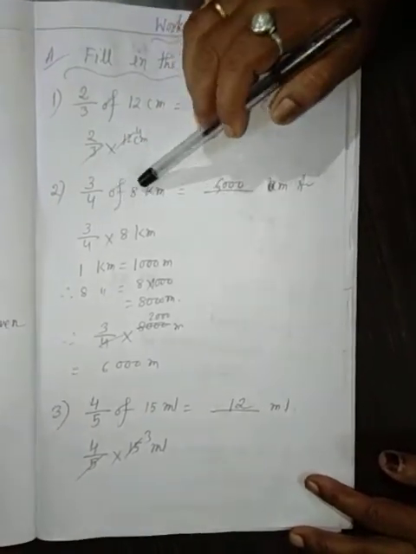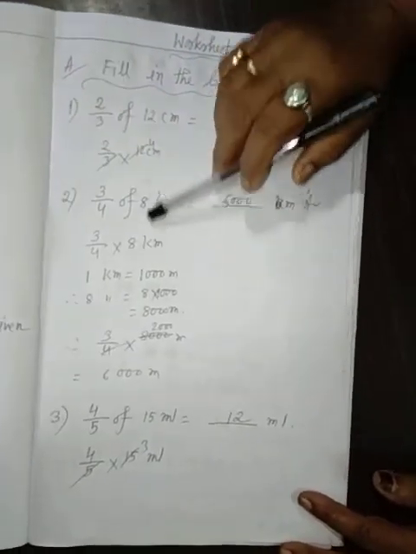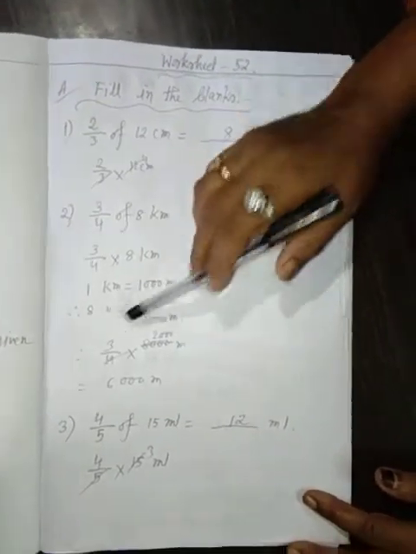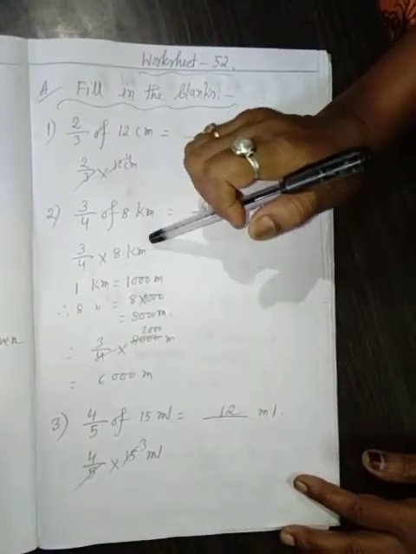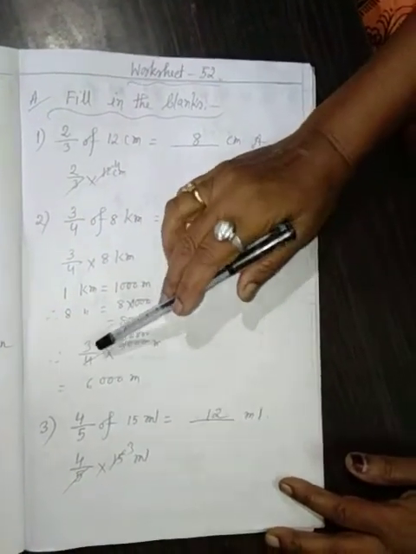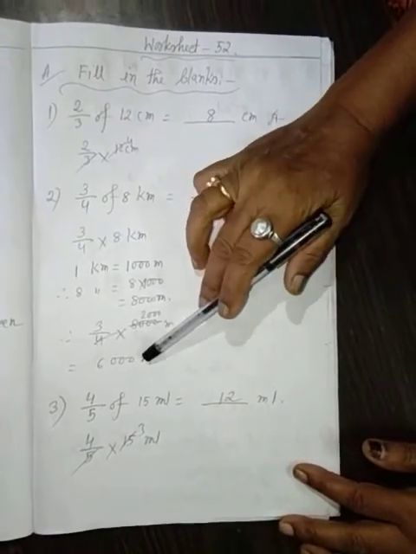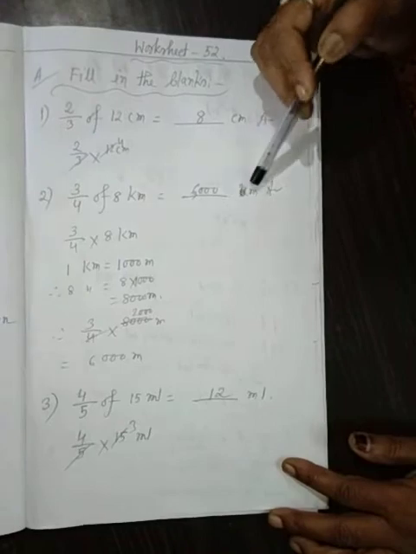I repeat it again. 3 by 4 of 8 kilometer. 1 kilometer equals 1000 meter, so 8 kilometer equals 8000 meter. So 3 by 4 into 8000 meter. 4 2s are 8000, that is 2000. 2000 into 3, 3 2s are 6, 6000 meter. That is answer 6000 meter.